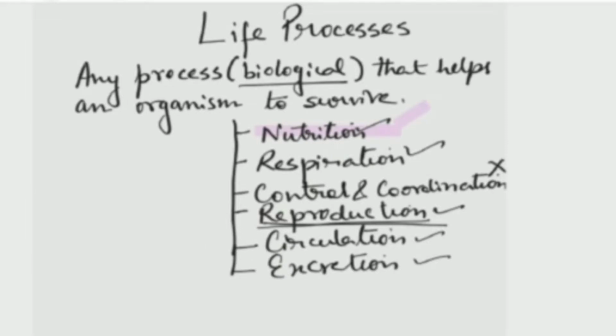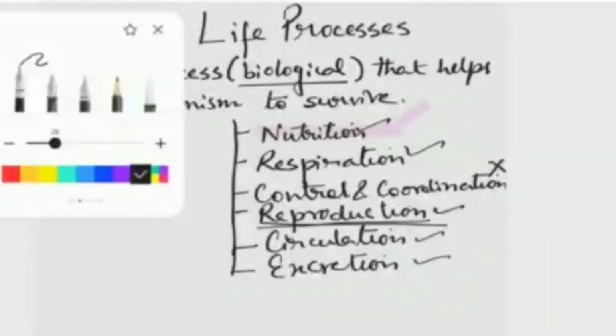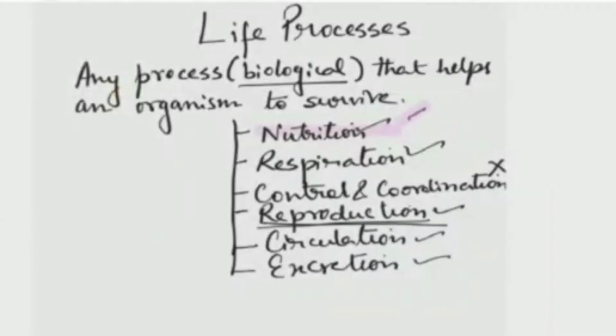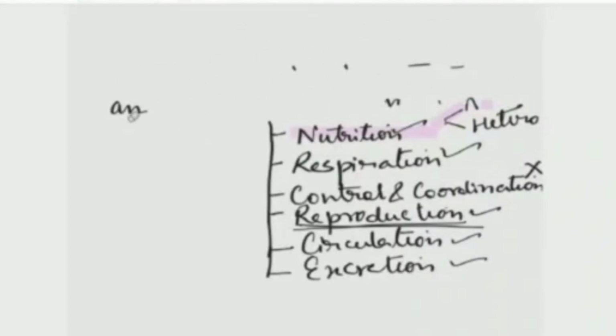Nutrition. So today we will learn about nutrition, right? Let me discuss nutrition first. So what do you mean by nutrition? First let me tell you, nutrition can be divided into autotrophic and heterotrophic. I'm writing here auto and hetero, meaning autotrophic mode of nutrition and heterotrophic mode of nutrition. Autotrophs are those that can produce their own food, like all green plants and cyanobacteria. Heterotrophs are all organisms other than green plants, right?